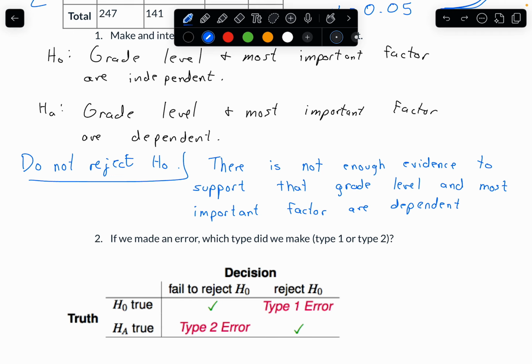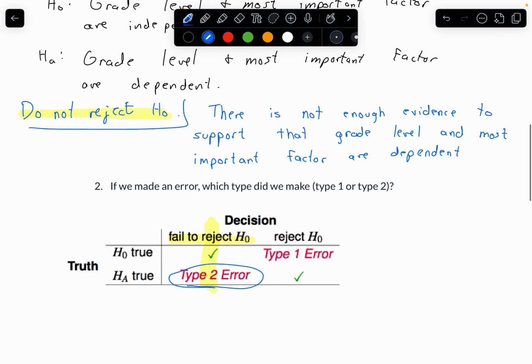So this says, if we made an error, what type did we make? We chose in this case to not reject H naught. So that means we're looking at the not rejecting H naught. In other words, we failed to reject H naught. And using this handy dandy little table right there, I can say, well, if we failed to reject H naught, one of two things is true. Either H naught is true, in which case, hey, cool, that's awesome. That's great news. If H naught is true, then we made the right decision and we're good to go. But if the alternative hypothesis is true, then in this case, we've made a type 2 error.